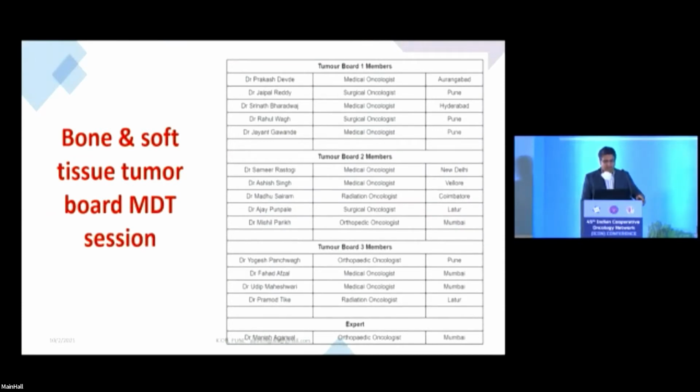As updated already, I have very experienced colleagues in 3 tumor boards who will handle and try to answer the same treatment modality at 3 phases of this disease evolution in 3 different scenarios, as you have been hearing since morning as well.